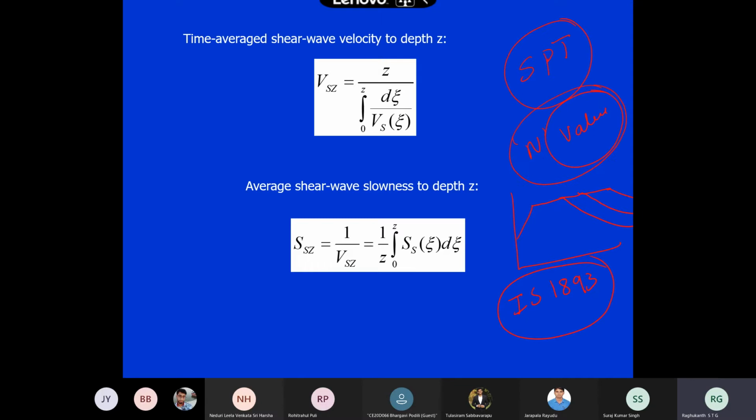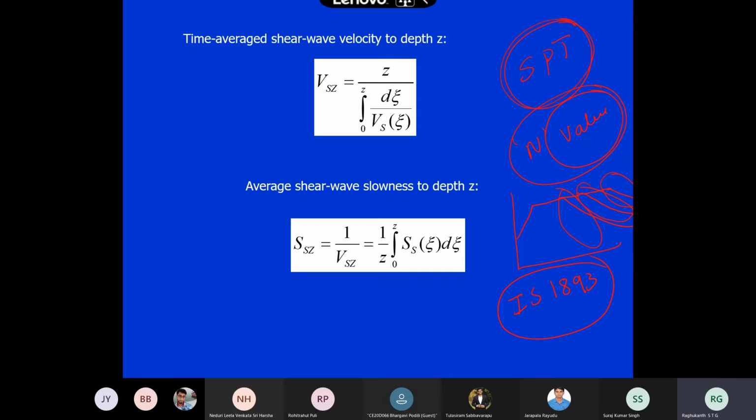If the N value is more, some 50 or 30 or something, they say it is rock type actually. If it is between 10 to 30, I don't remember exactly, you can see the code book, like IS 1893, they say it is type 2. If it is less than 10, it is very loose, so it is type 3 soil. So we have a site classification, and generally everybody does it by the SPT.